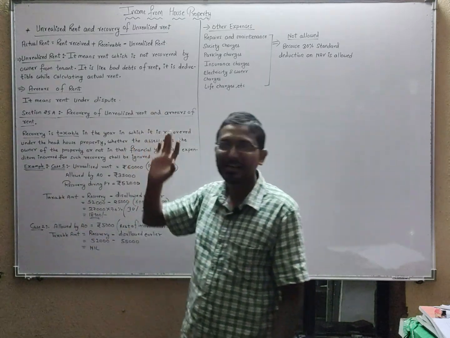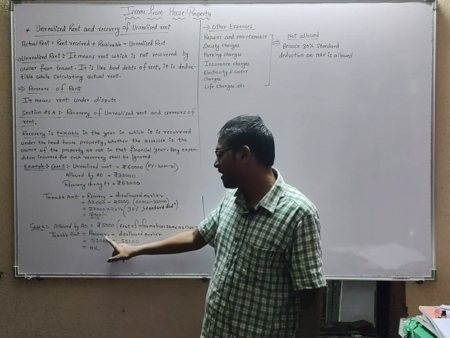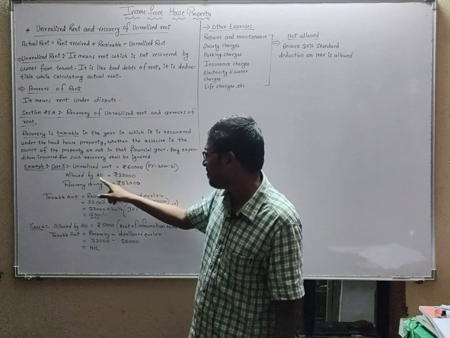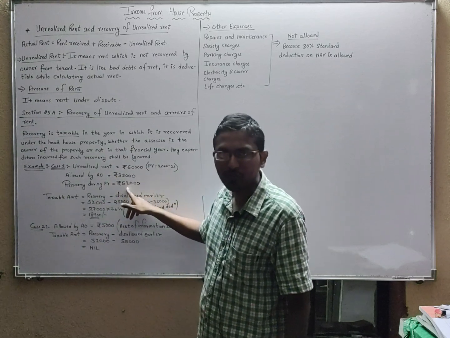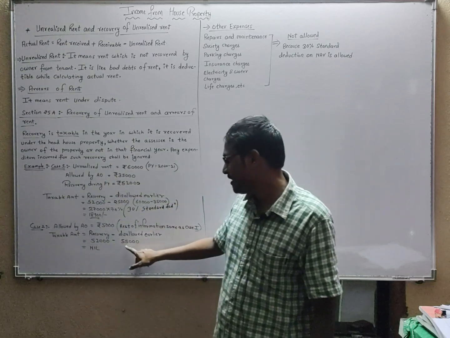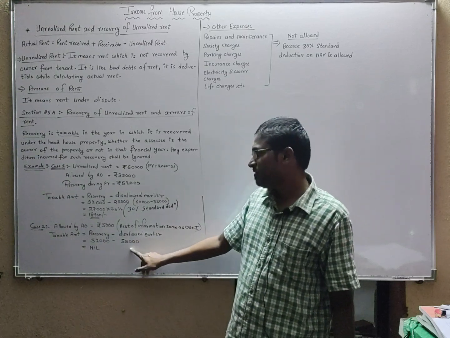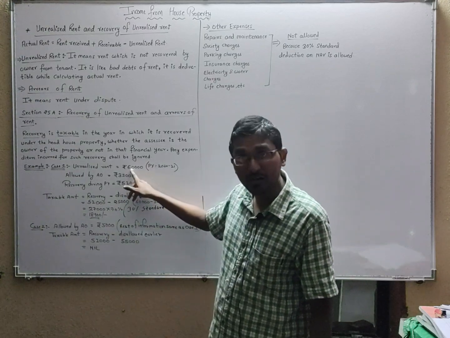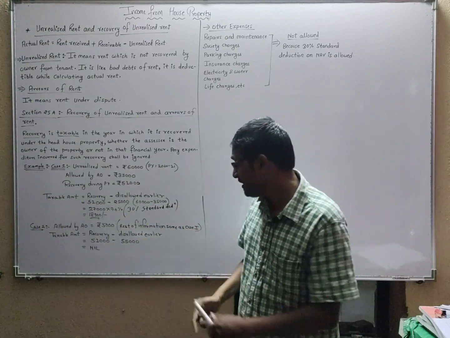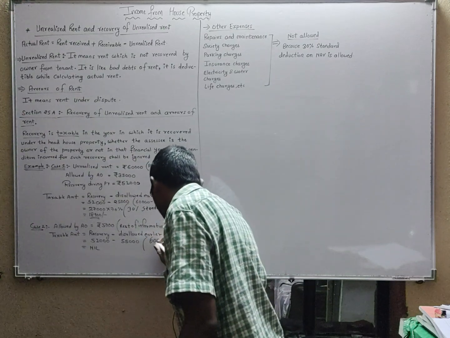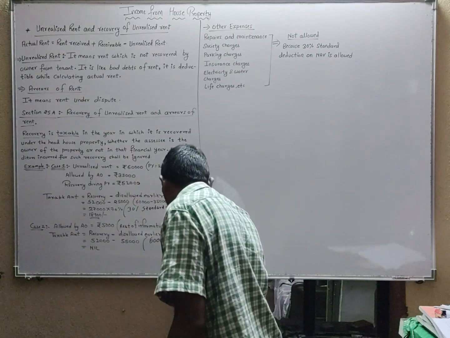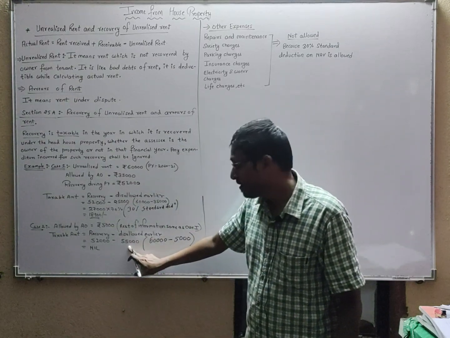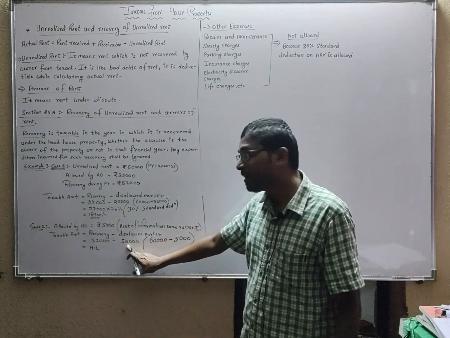Now how much will be the taxable amount? Taxable amount is equal to recovered amount minus disallowed amount. How much amount did you recover? Same amount. Recovery during the previous year is 52,000. Pay attention, students. How much was disallowed? He allowed 5,000. 60,000 was the unrealized rent, but he allowed 5,000. So how much did he not allow? 55,000. So 52,000 you recovered, he did not allow 55,000.